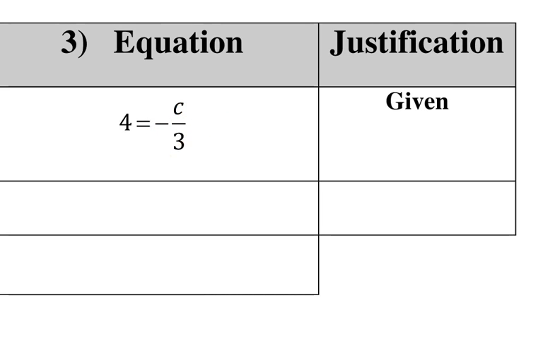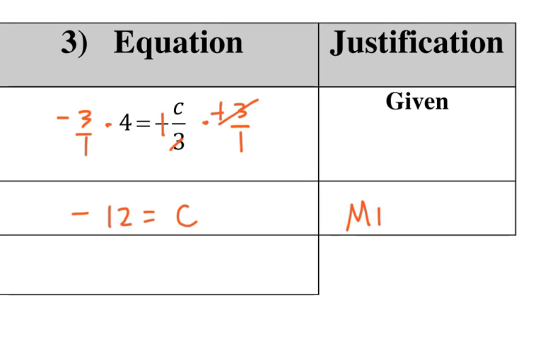So what I'm going to be doing is I'm going to be multiplying by negative 3 over 1 and multiply over here by negative 3 over 1. So the negatives cancel, the 3's cancel, and I'm just left with c. And then negative 3 times 4 is negative 12. Okay, now stop and think, what did I just do to both sides? I just multiplied both sides by the same thing, so I used the multiplication property of equality.